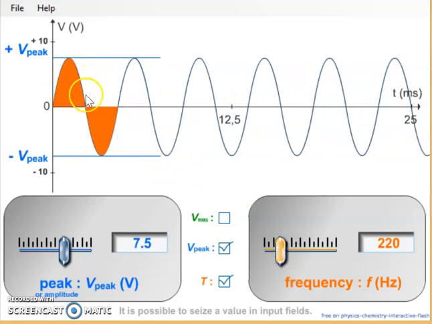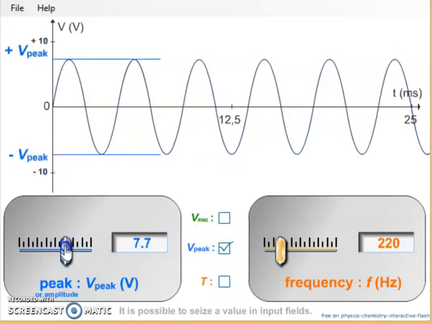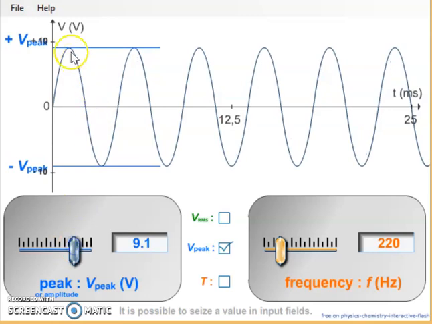So this is nothing but the time period. This is T, this is 2T, this is 3T, this is 4T, like that it goes. The peak value I can increase or decrease, and this represents the maximum value.